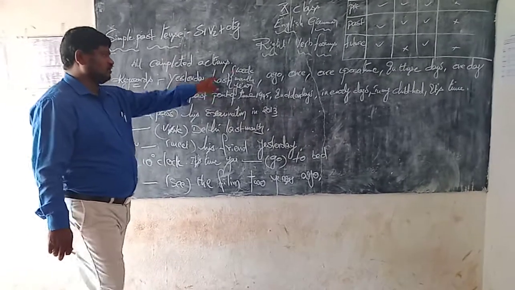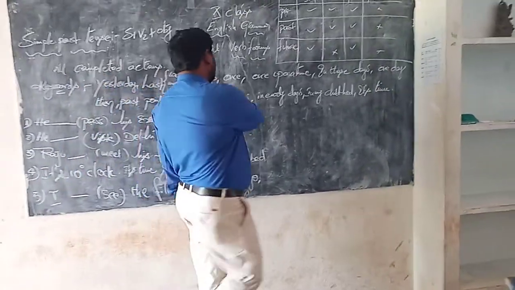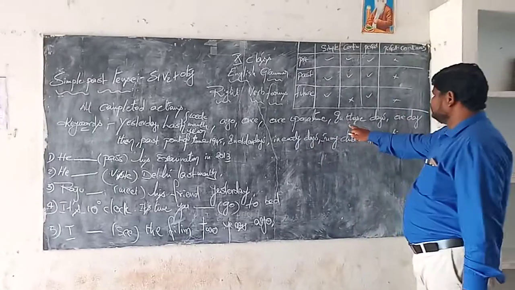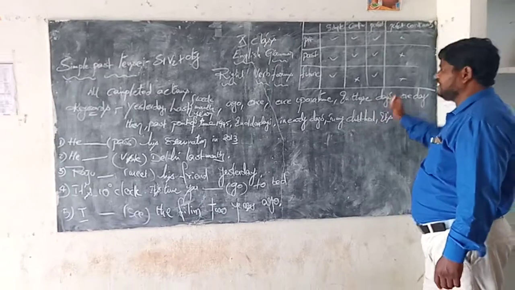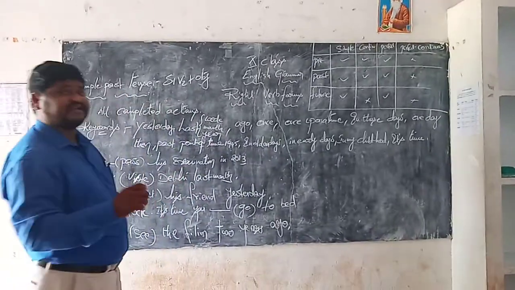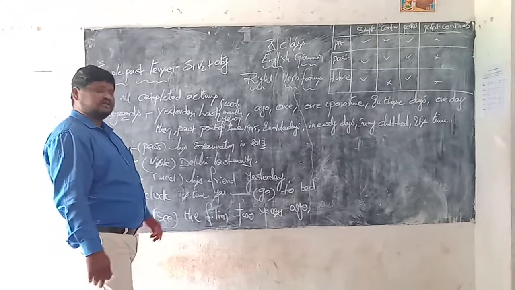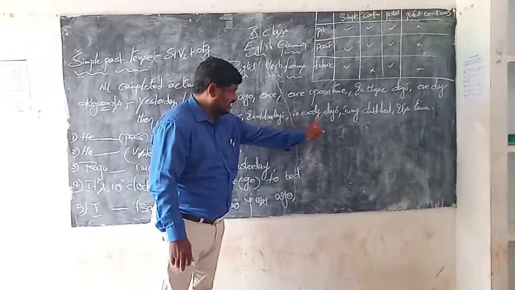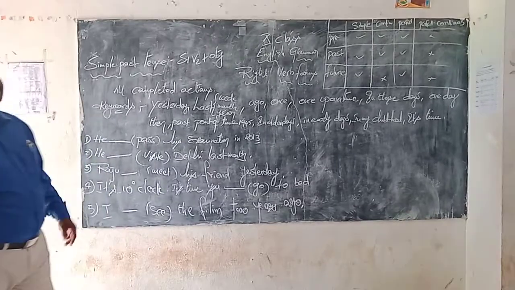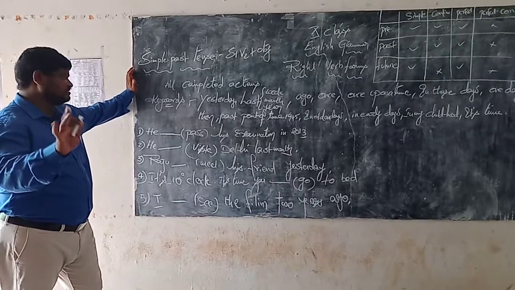Yesterday, last week, last month, last year, ago, once upon a time, in those days, one day, then, past point of time, for example 1945 and 1947, likewise past point of time, in olden days, in early days, in my childhood. Okay, these are the simple past tense keywords.